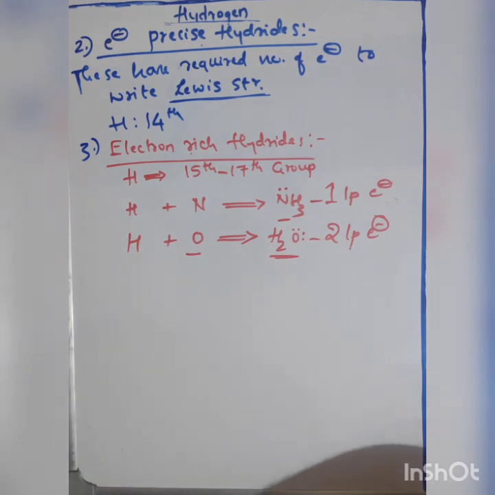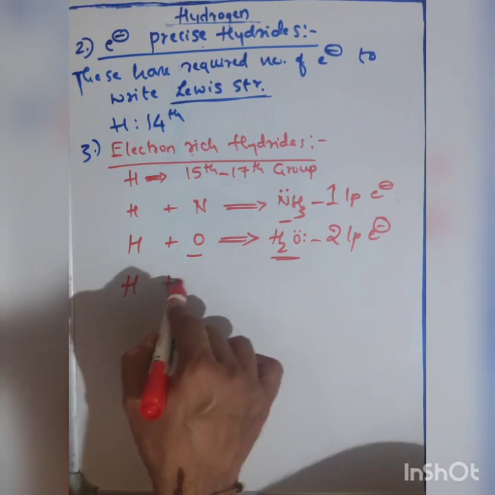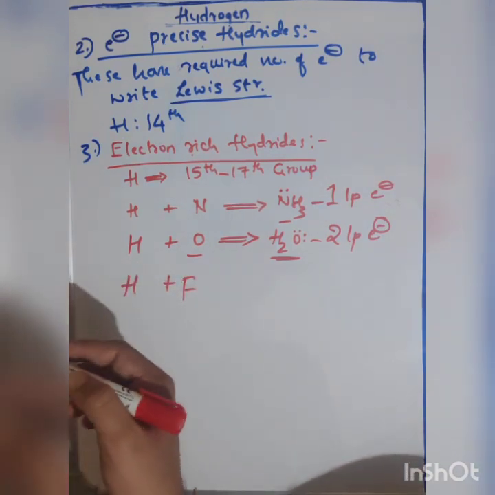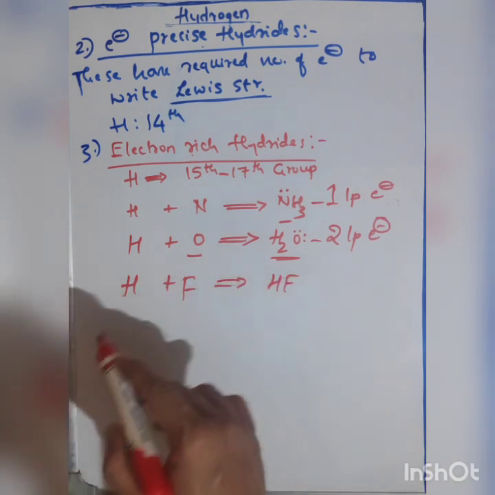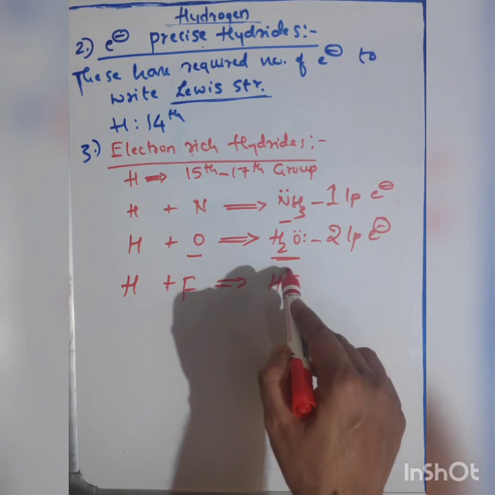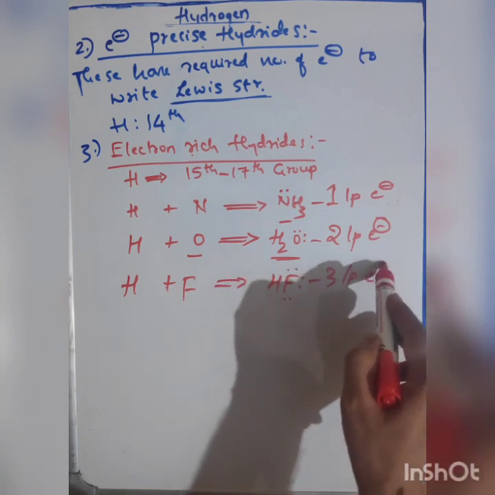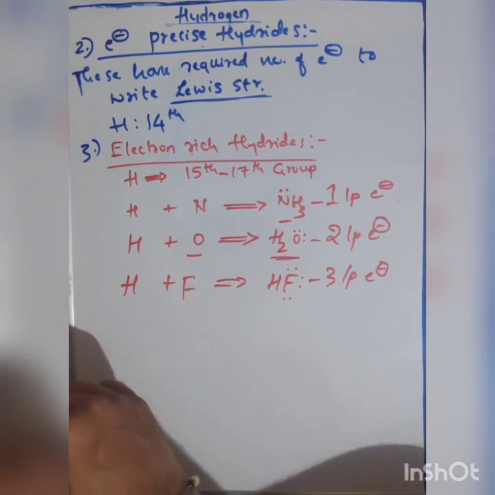The next example will be when hydrogen combines with fluorine, or we can take any general halogen, and we are going to obtain a hydrogen halide, and this halide will have three lone pairs of electrons. So these are electron rich hydrides.